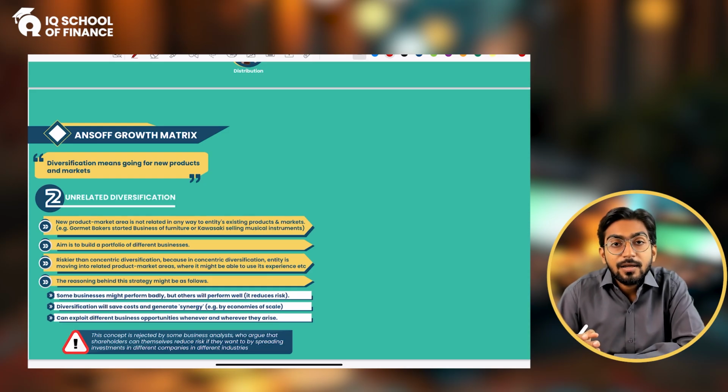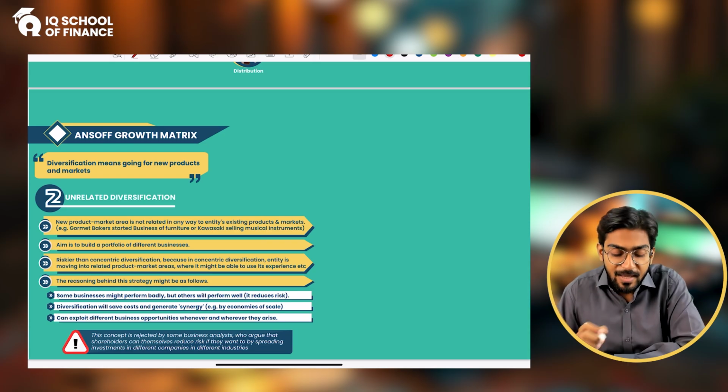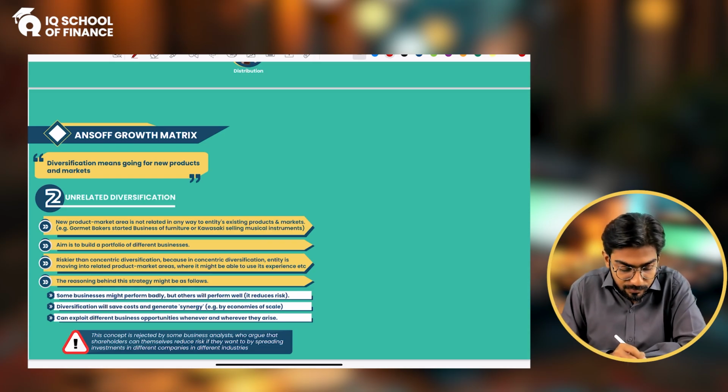Alright. And even when they are new, we are going to the unrelated market, or things are totally unrelated to us. It will make things riskier for us. It will make things challenging and a bit difficult for us. And in related diversification, again, it's a risky thing, but it is a bit less risky as compared to the unrelated diversification, because the product and the market is somehow related to you, so you have a bit of comfort.